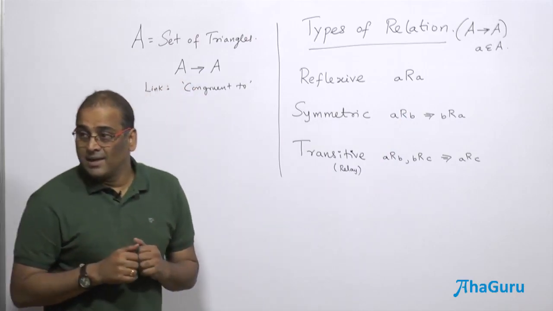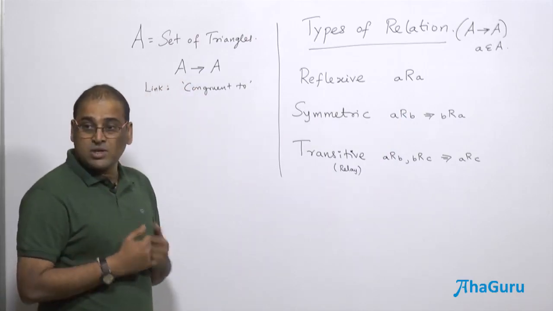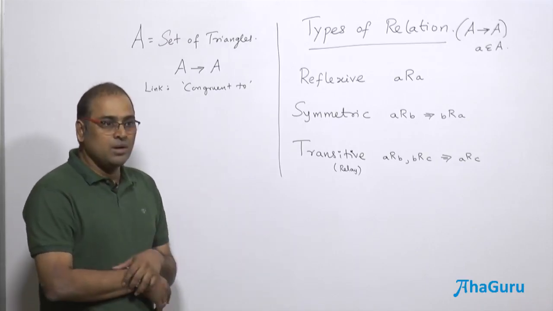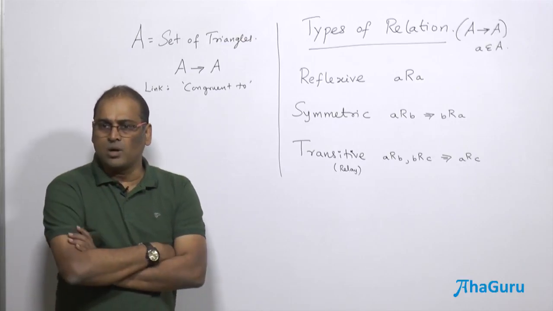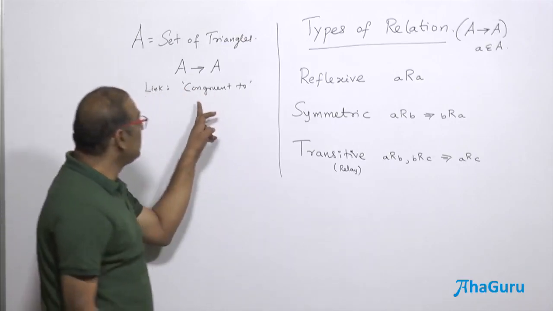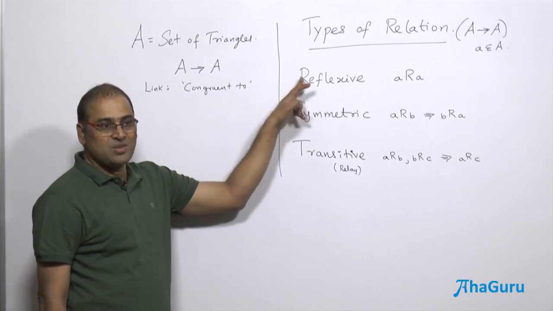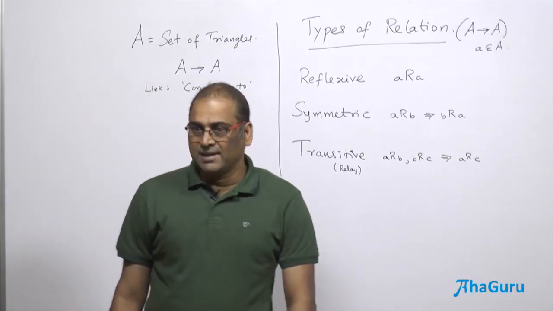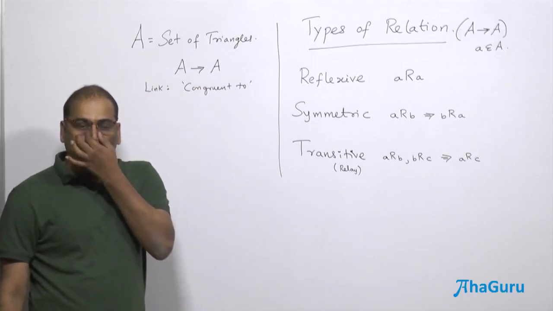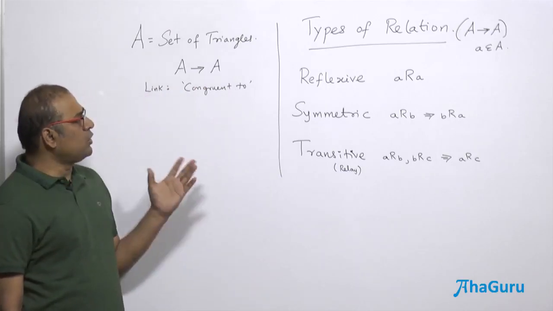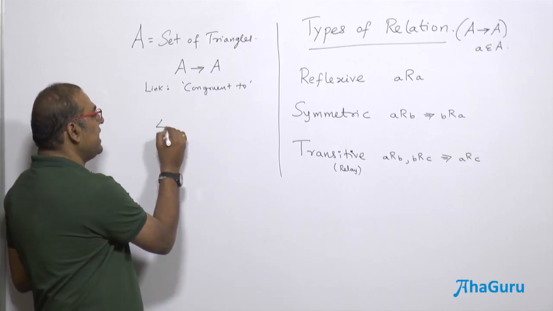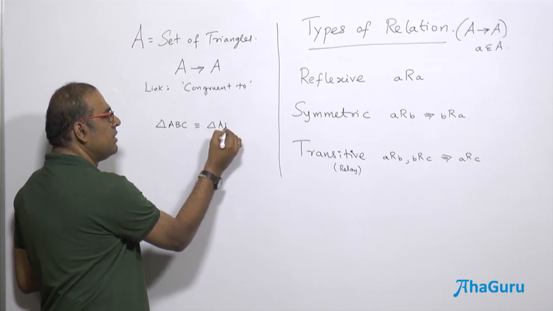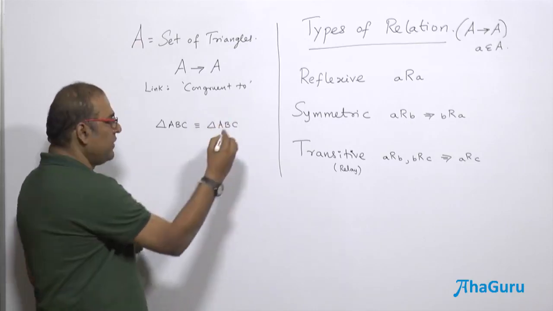But the point is, will that triangle associate with itself? That can happen only if the triangle is congruent to itself. Do you agree that any triangle is congruent to itself? Therefore, this relation is reflexive, because any triangle is congruent to itself. Are you able to understand? If I take triangle ABC, it is congruent to triangle ABC, so it's reflexive.